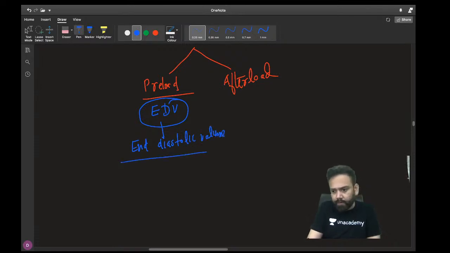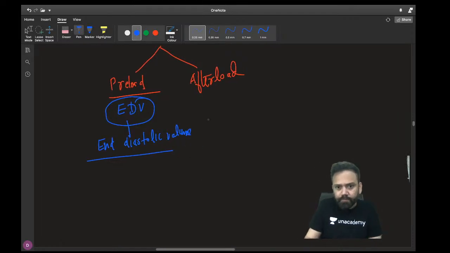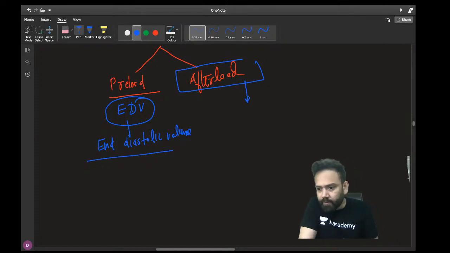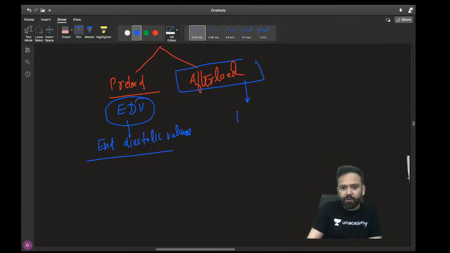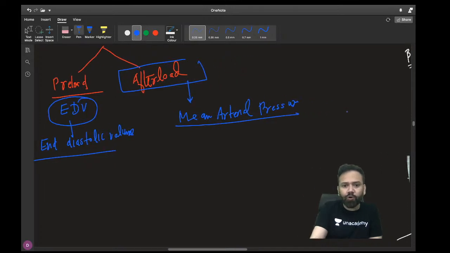And what is afterload? Total peripheral resistance. Yes, it is mean arterial pressure. Very good. It is mean arterial pressure. It is the pressure in your aorta.